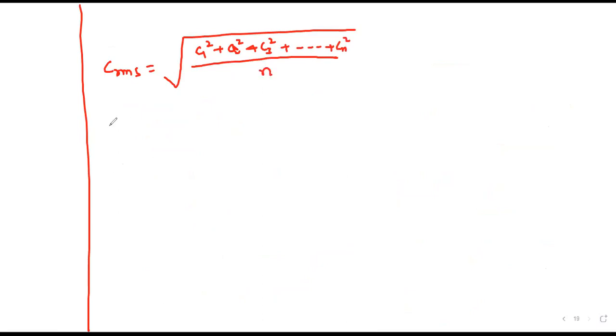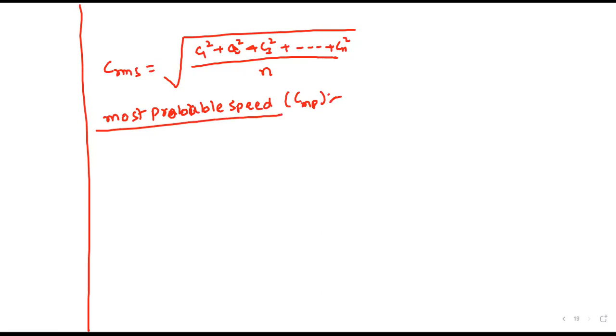And then the most probable speed, which we indicate with C MP. Suppose there are 10 particles; if the most number of particles have the same speed, that can be considered the most probable speed.